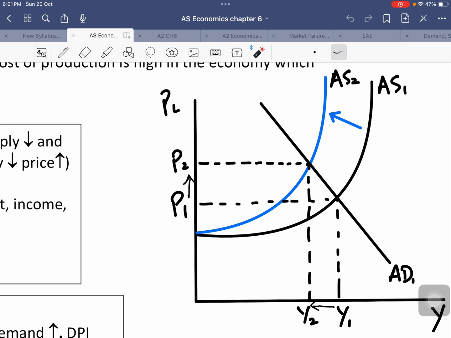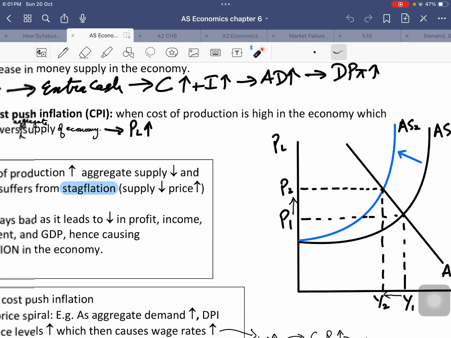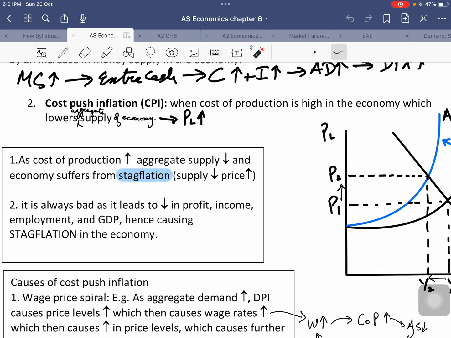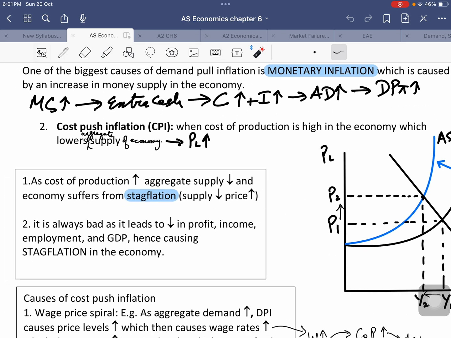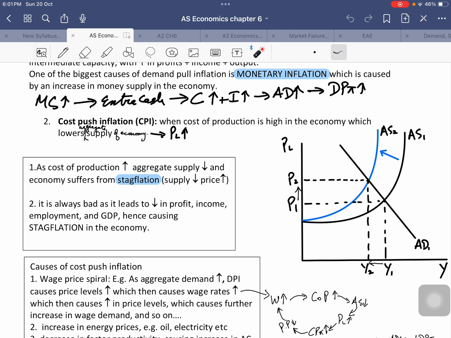So three bad things are taking place due to this cost push inflation, and that is actually causing what is known as stagflation to occur. What is stagflation? We discussed this in the first lesson when we were talking about inflation. Stagflation is obviously, inflation means inflation, stag means stagnation of the economy. That means the output is stagnant, unemployment is rising, everything is bad basically. So as you can see, cost push inflation can actually never be good for the economy. Cost push inflation is always bad for the economy, because it not only causes people's purchasing power to fall, it also causes unemployment to rise, output levels to fall as well.